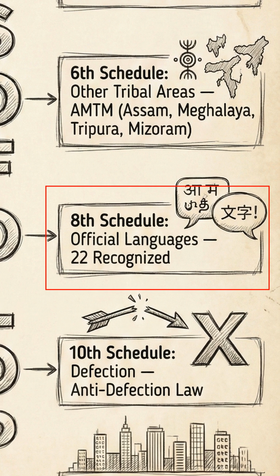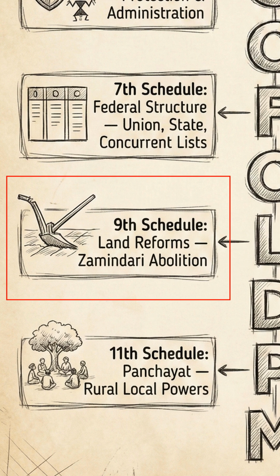Eighth schedule, official languages. This schedule lists the languages that are officially recognized by the Constitution of India. Initially, there were 14 languages, but through various amendments, there are currently 22 scheduled languages recognized, including Hindi, Bengali, Tamil, Urdu, and Sanskrit. Ninth schedule, land reforms.